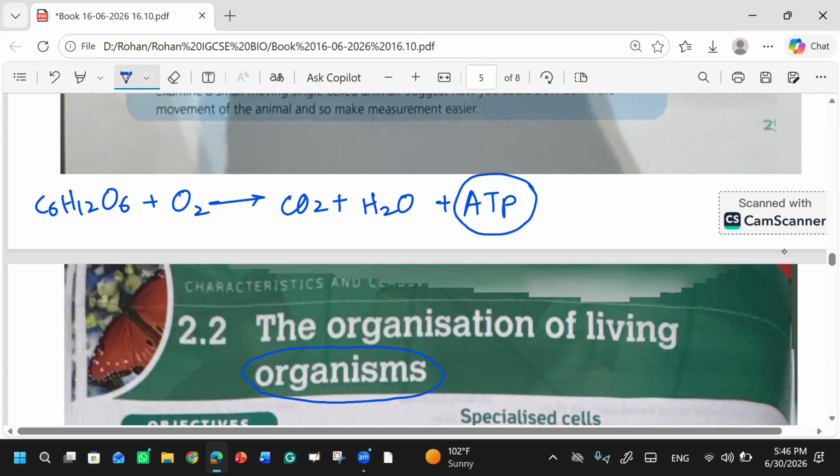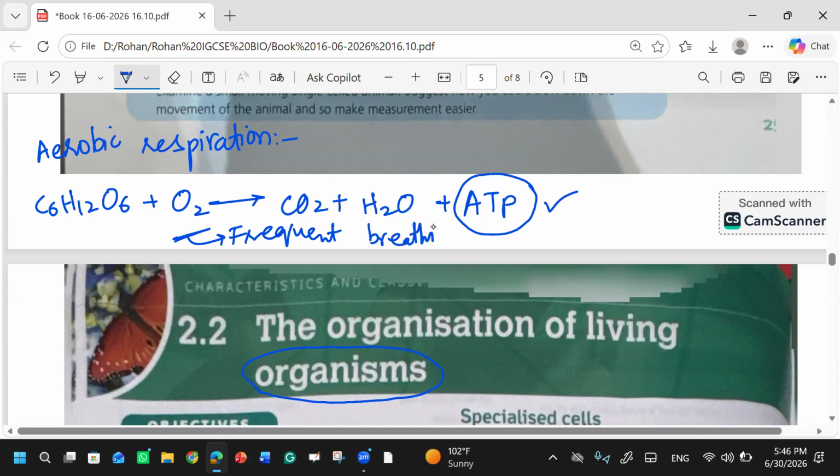So when you are doing a more energetic activity, you need more ATP. In that case the rate of aerobic respiration will increase, and for this you need more oxygen. How will you get more oxygen? By frequent breathing. That's why when we are running, our breathing rate increases, because more ATP is needed for the muscles to perform their activities. And our body fulfills this need by breaking down more glucose into ATP.